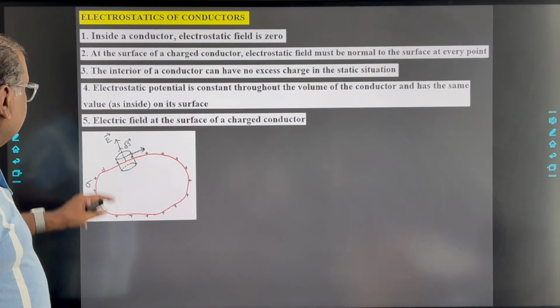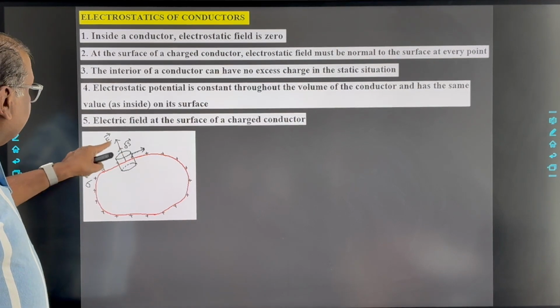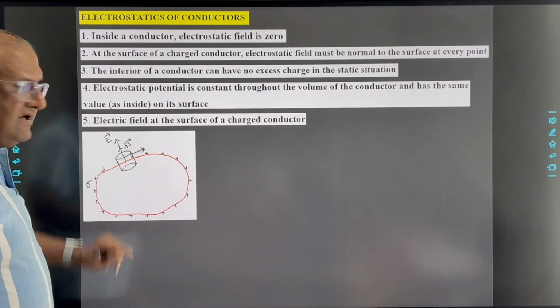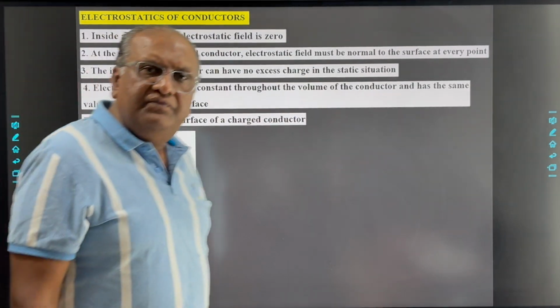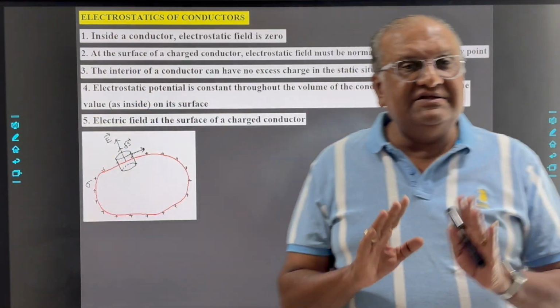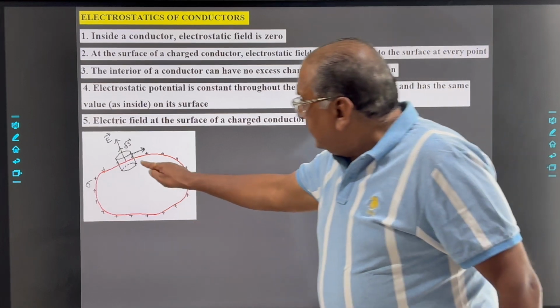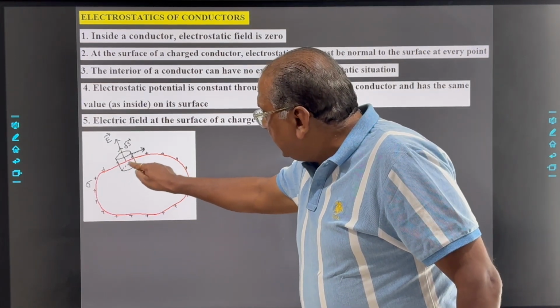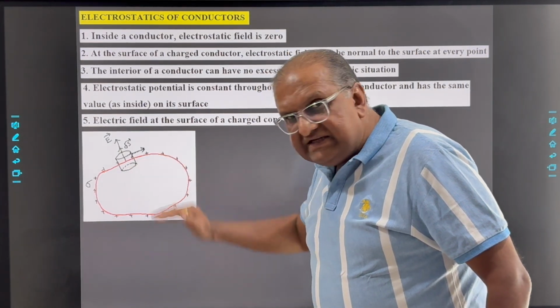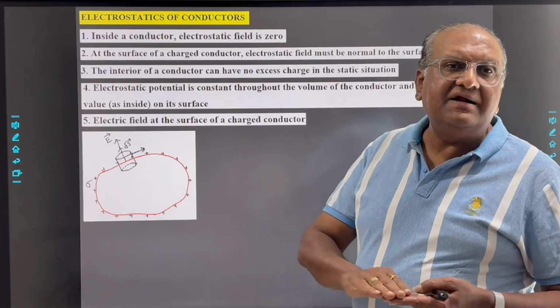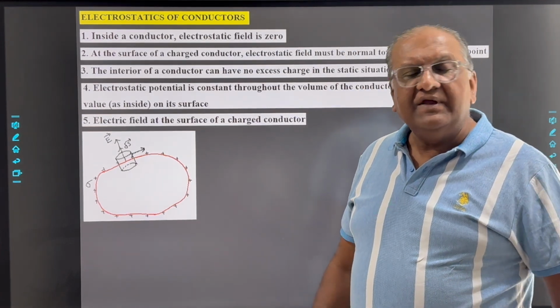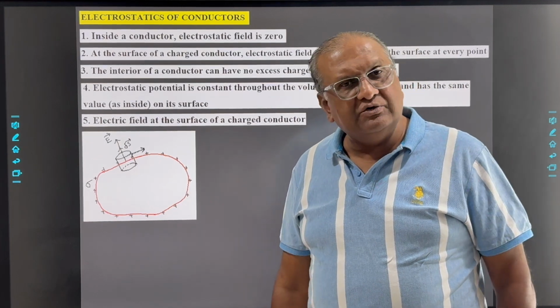In other words, the electric field and the area vector are perpendicular to each other, so the flux passing through it is 0. Now for the lower surface, it is inside the conductor. Inside the conductor there is no electric field, so the flux passing through it is also 0.